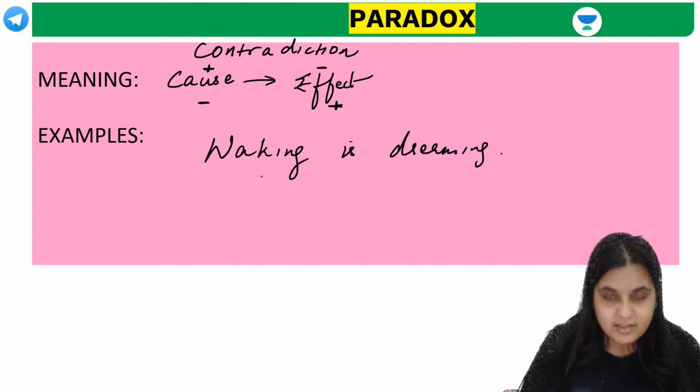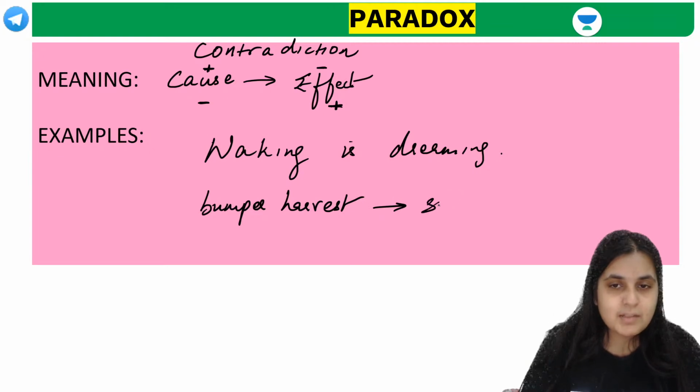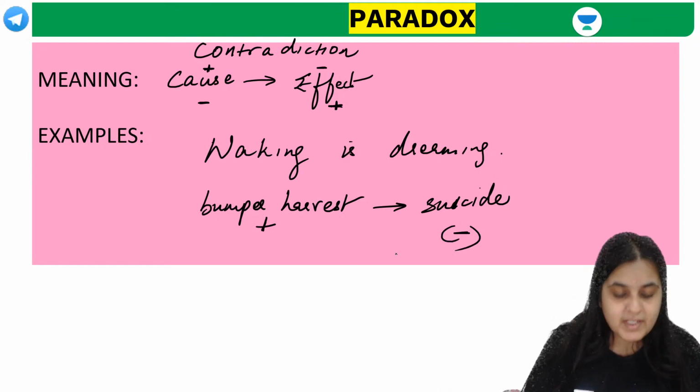Right? Then if you say that there has been a bumper crop, a bumper harvest, yet let's say farmers are committing suicide. Why? There's a positive cause, but why is there a negative effect? Maybe they did not get the prices.